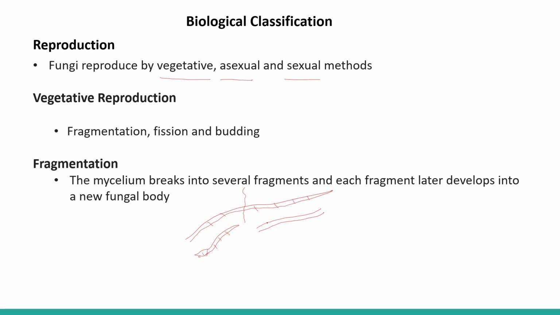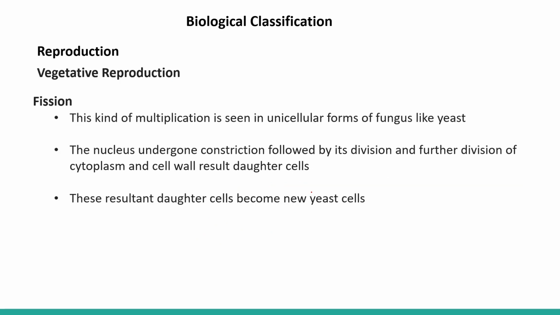So each hypha, or each fragment of the mycelium, can grow a new thread-like structure and form a new body of a fungus. So like this, fragmentation helps in reproduction. Next is fission.